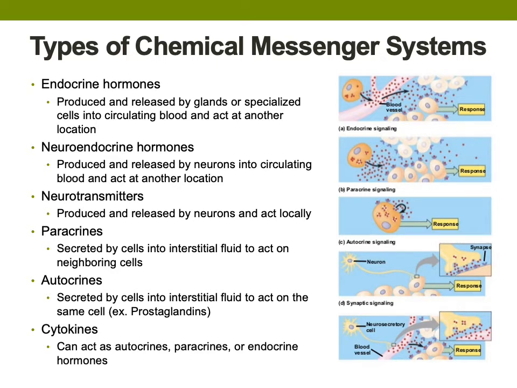Paracrines are chemical messengers secreted by cells into interstitial fluid to act on neighboring cells. They don't travel in the bloodstream. Autocrines are chemical messengers secreted by cells into interstitial fluid to act on the same cell. They too do not travel in the blood. Cytokines are a broad group of chemical messengers that can act as autocrines and paracrines and or endocrine hormones.